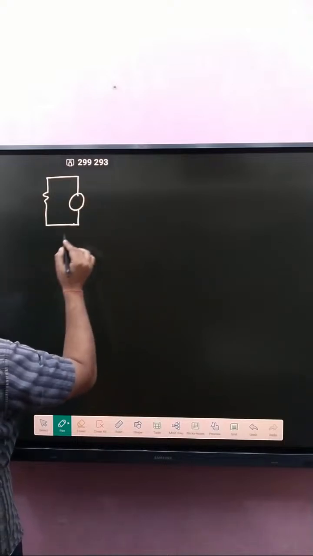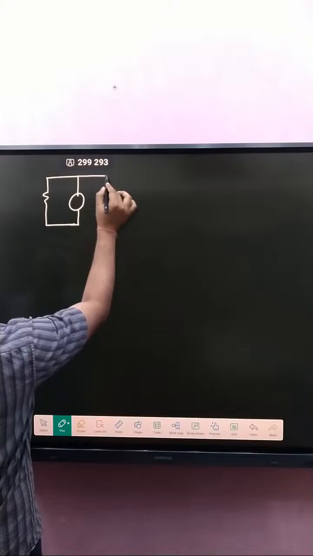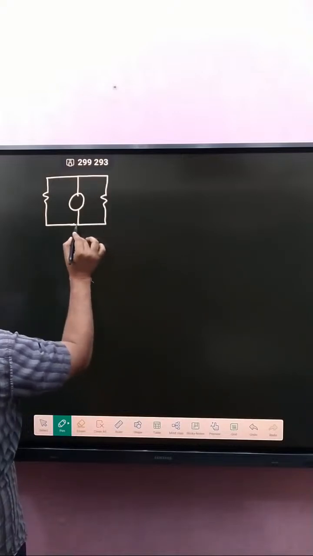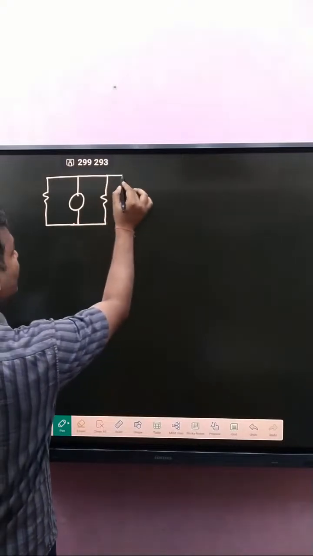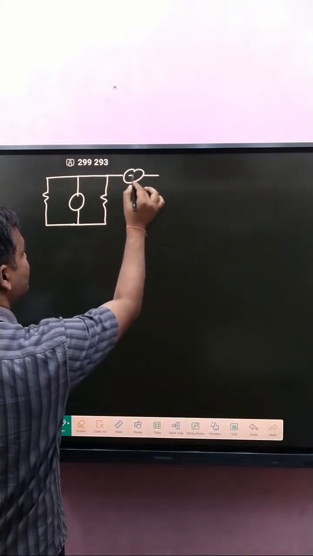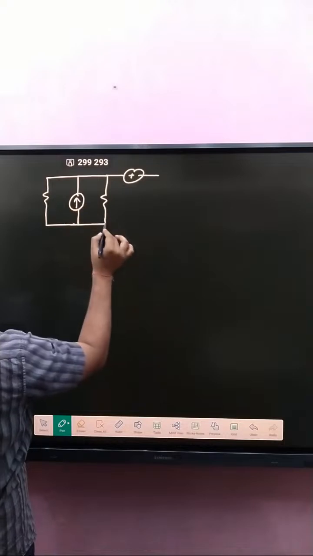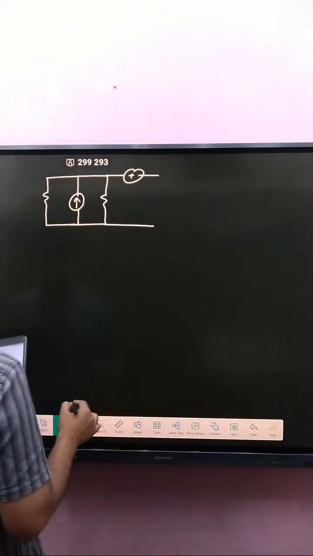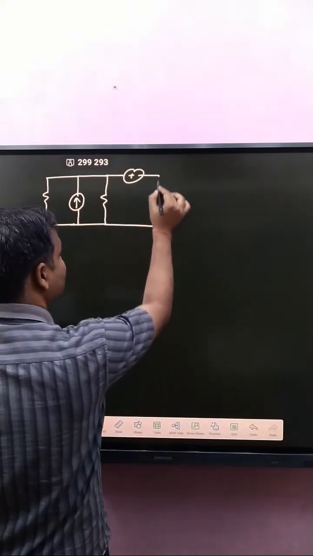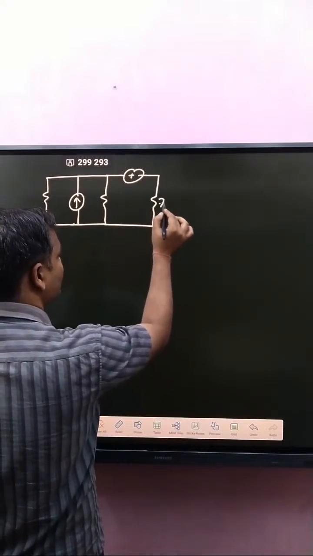A parallel resistance is connected here, and that one is plus minus, a voltage source represented like that, and this one is 7 ampere, 7 ohm.